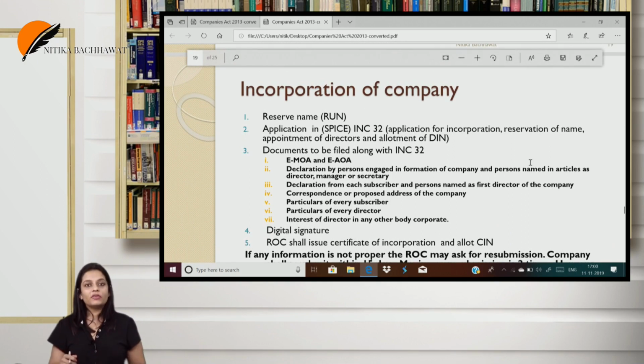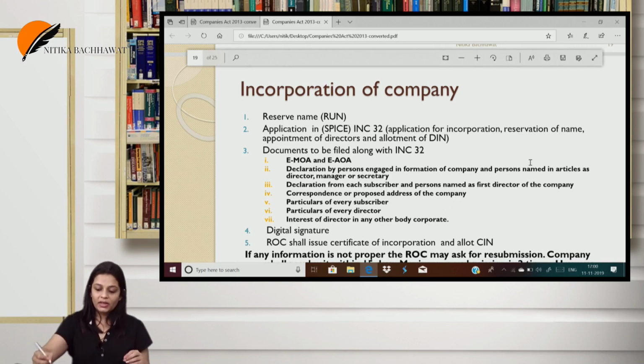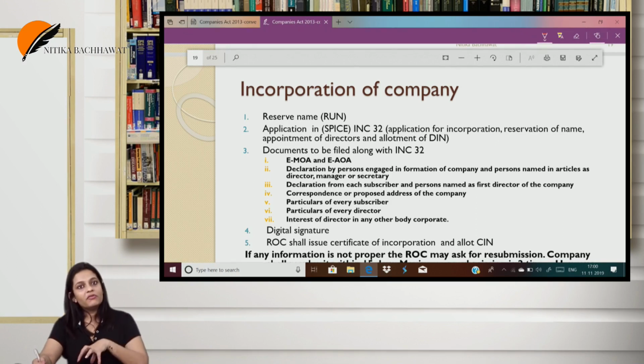Now, incorporation of a company. How is a company incorporated? Obviously, there is a procedure. Because I have to get the company registered, there has to be a procedure. So what is this procedure? Now please understand, you would find it in section 7, that this is given in section 7.